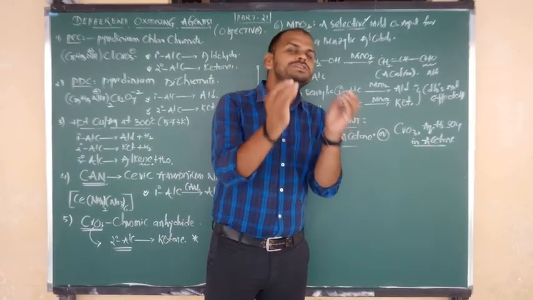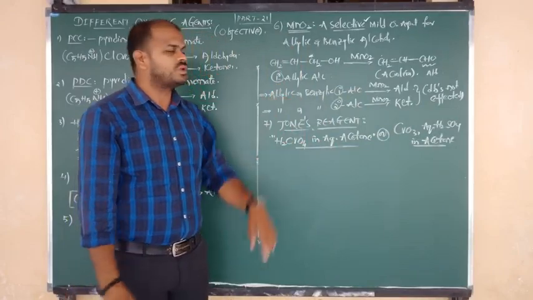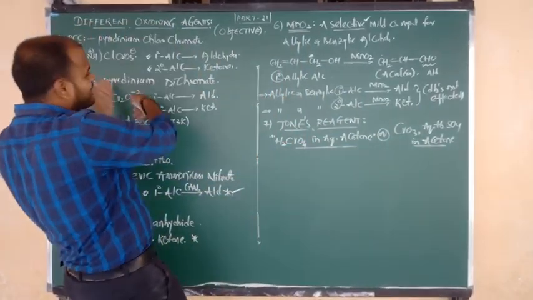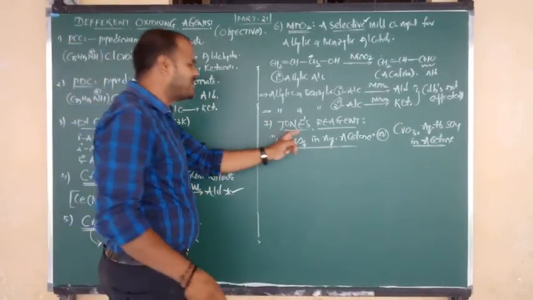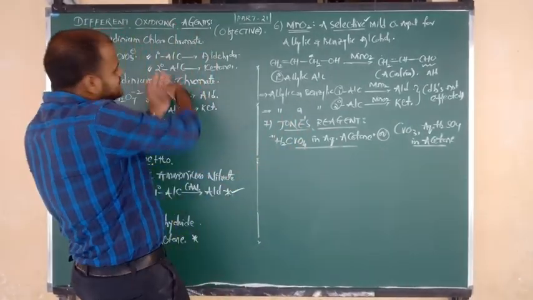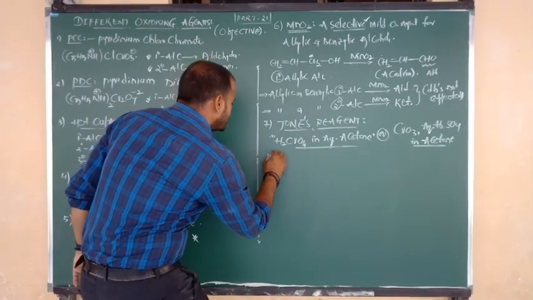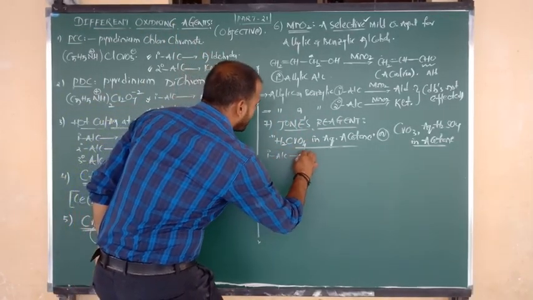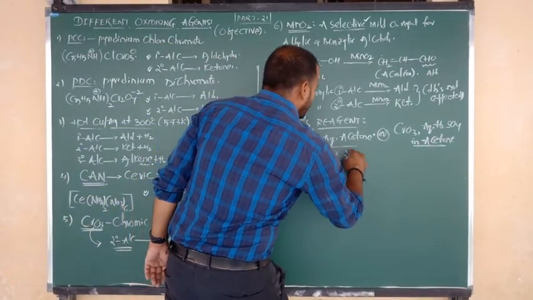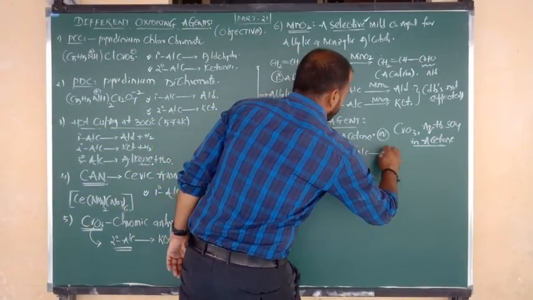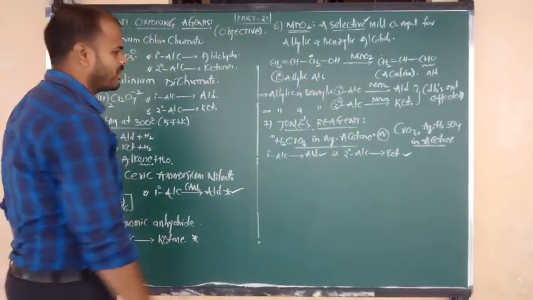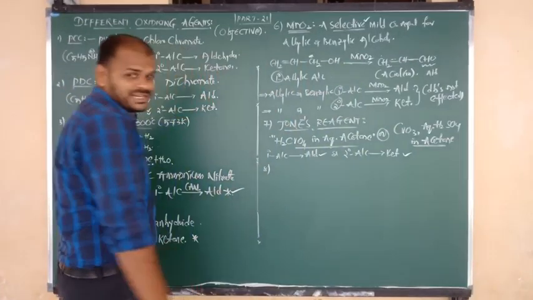Both are the compositions of Jones reagent. You should remember only the formula, because the uses are the same. What are the uses? It can oxidize primary alcohols to aldehydes and secondary alcohols to ketones. Everything is the same. Next, another oxidizing agent.